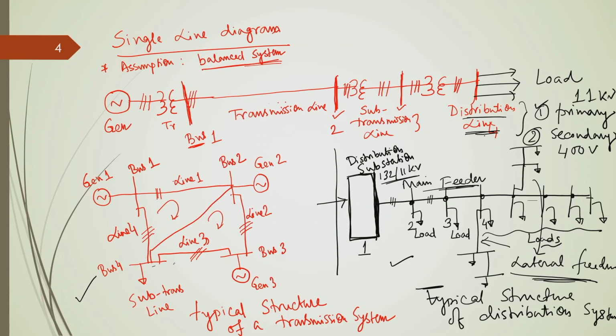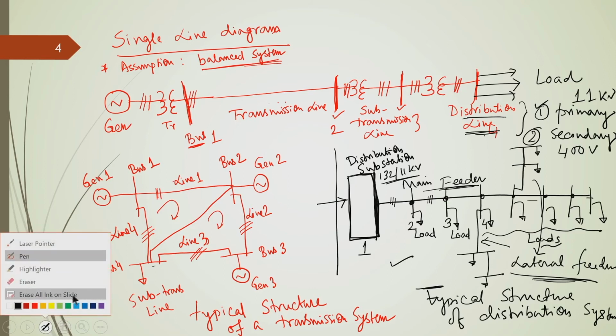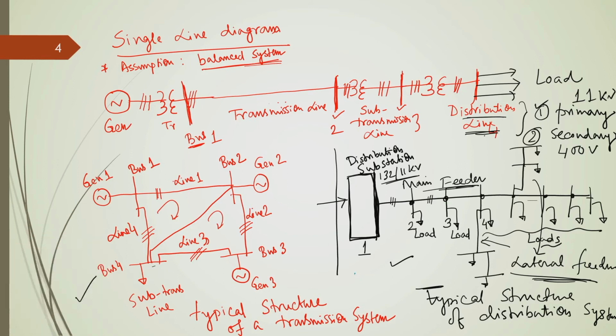And what is the purpose of this mesh system? This has some advantage. What is that advantage? The advantage is that because of this mesh structure, they are more reliable, reliability is higher. Whereas, this distribution network is basically radial in structure. Okay. What do you mean by radial?